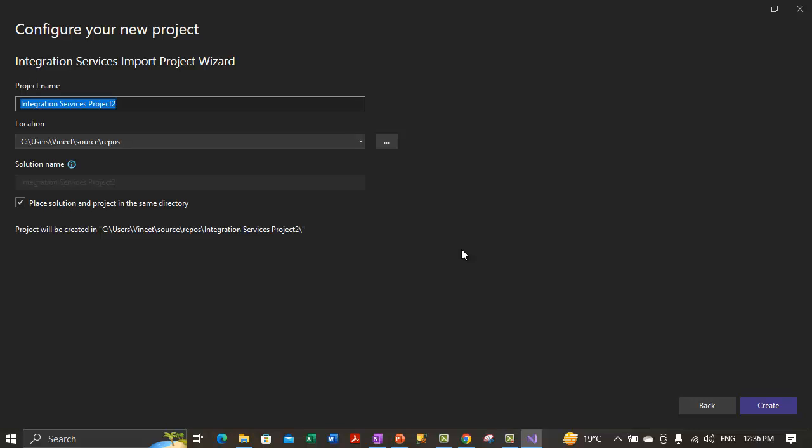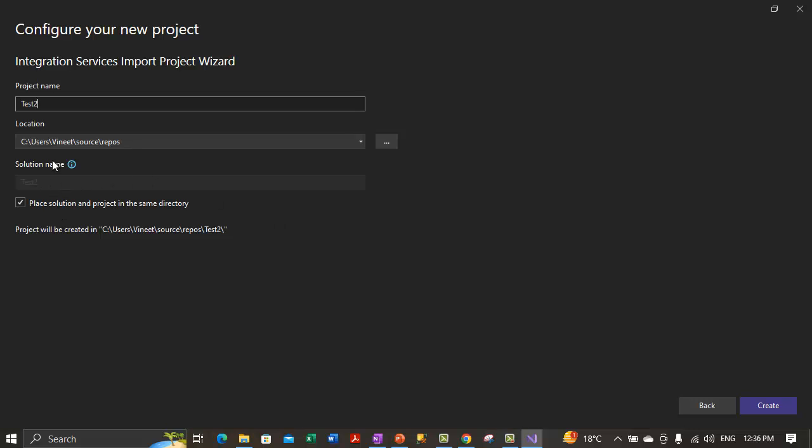Now we need to type the name for the new project. So let me mark it as test2. So we need to provide the name of the new project to be created in the name text box, and we need to type the path for the location for the project. We are choosing repository. We can browse also to locate the path.